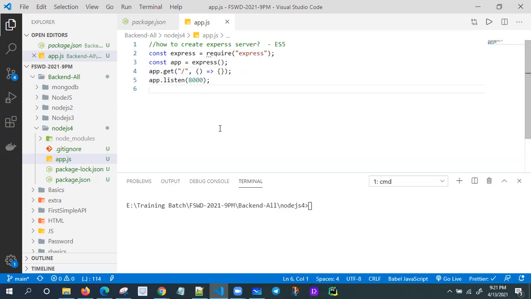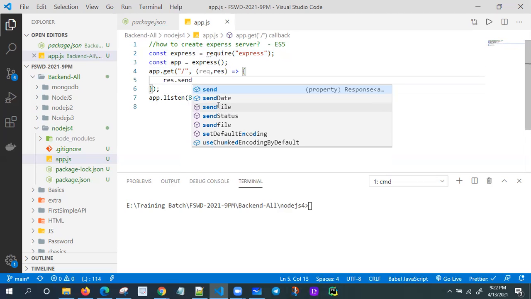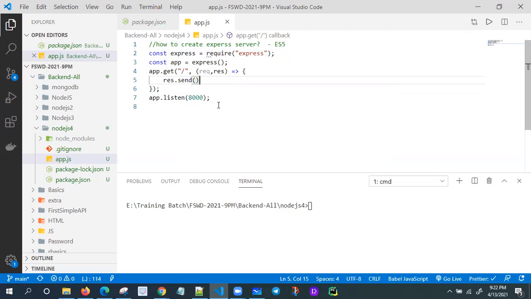Root means localhost 8000. Suppose flipkart.com is a root actually. Like in our case, localhost 8000 is my root. So if anyone requests localhost 8000, it is going to get this one. I'm passing two parameters, request and response. Here I'm giving something like response.send. There are two methods, send and end.